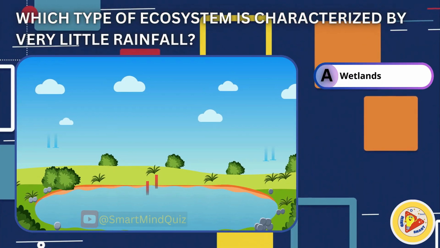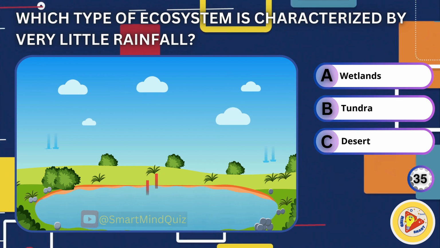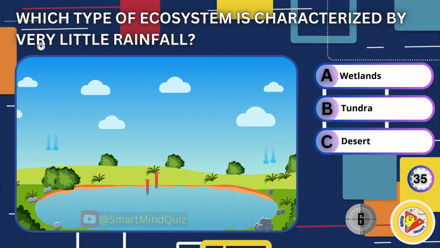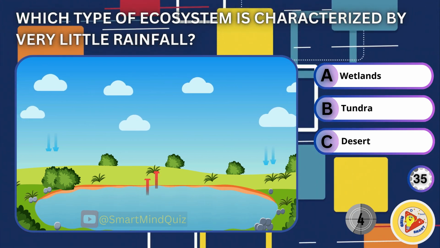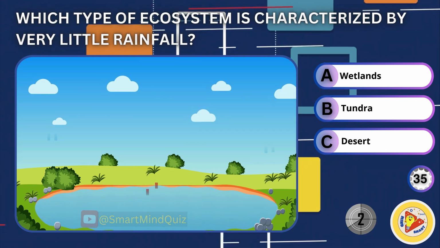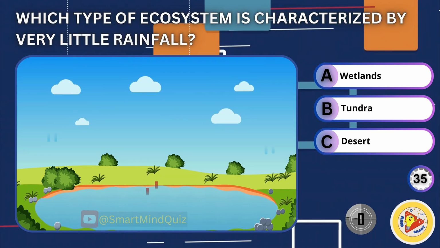Which type of ecosystem is characterized by very little rainfall? Wetlands, tundra, desert. The answer is desert.